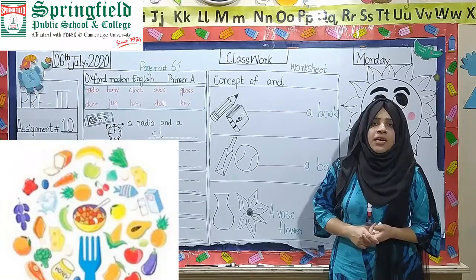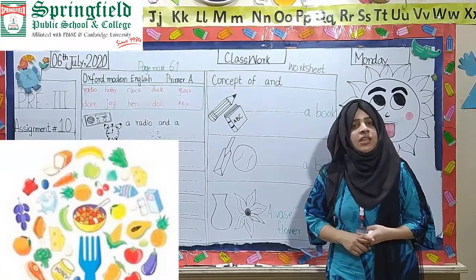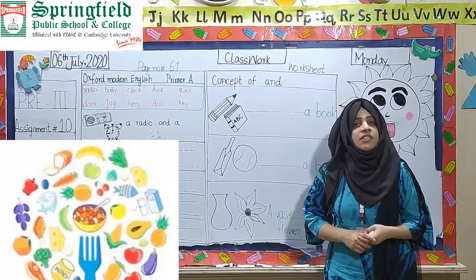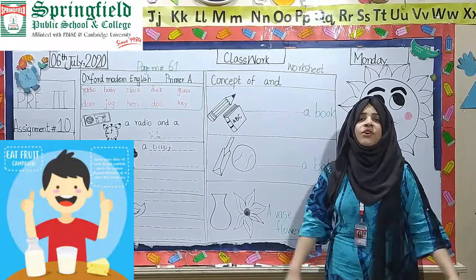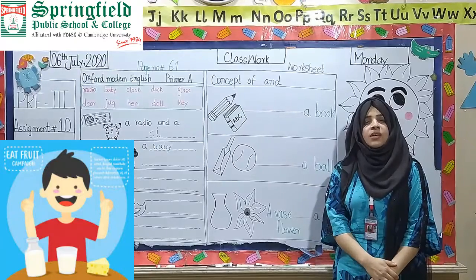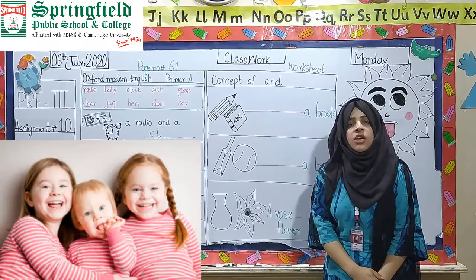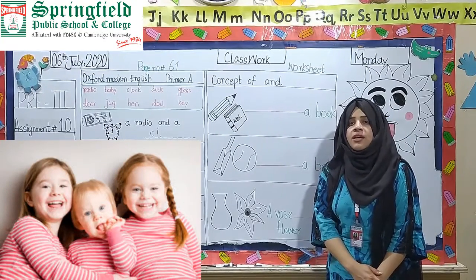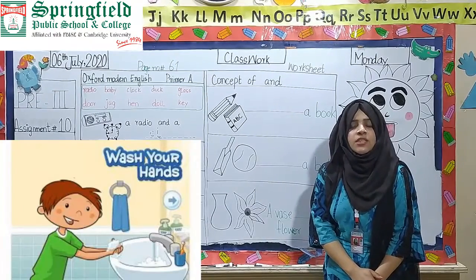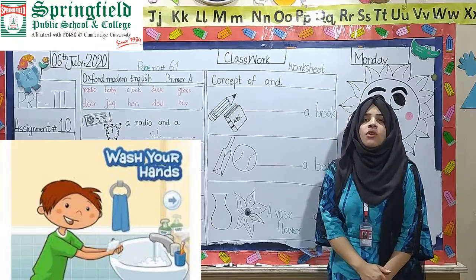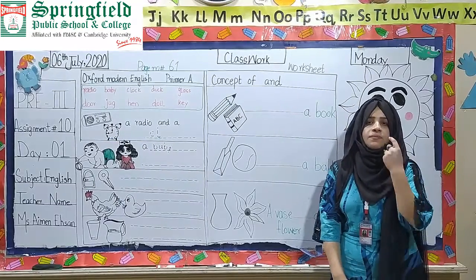Finish your meal properly. Eat healthy food. What are the healthy foods? Eat vegetables. Eat fruits. Drink milk. Milk makes our bones strong. Take care of your siblings. Share your things with others because sharing is caring. Wash your hands many times with soap and water and do your homework in time.